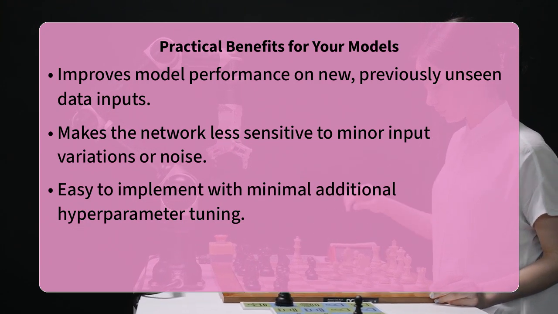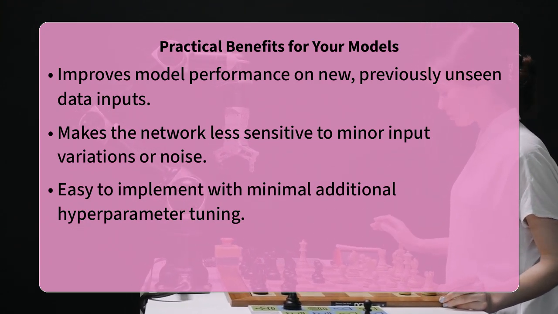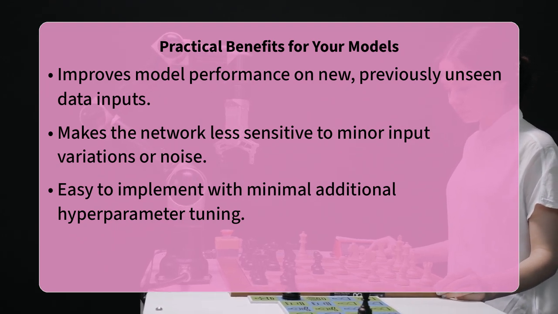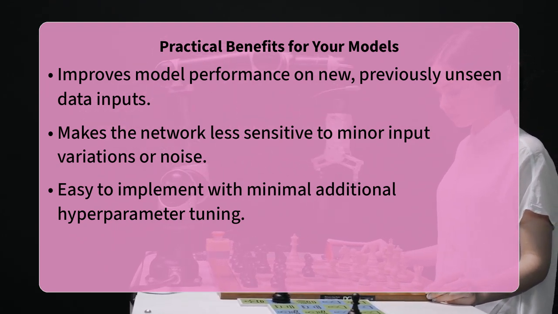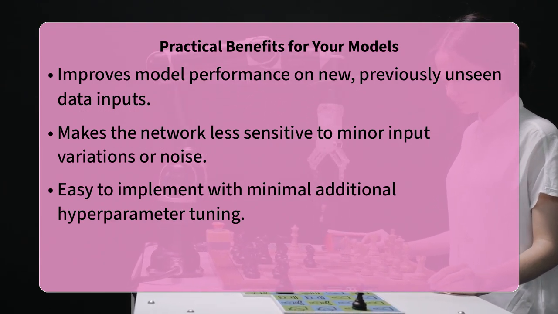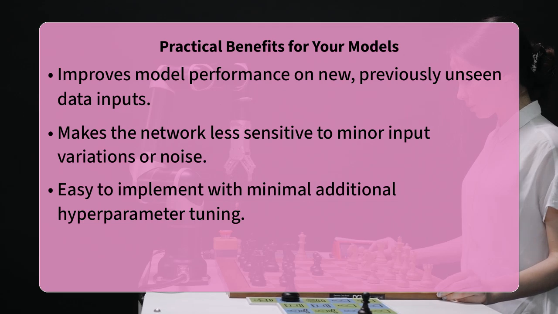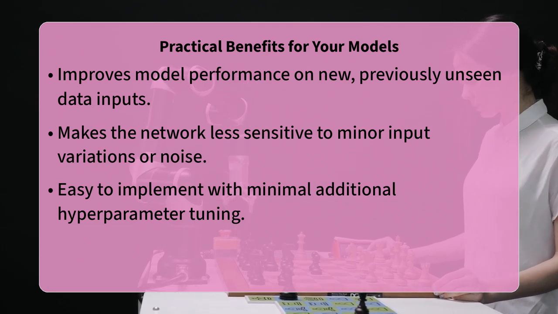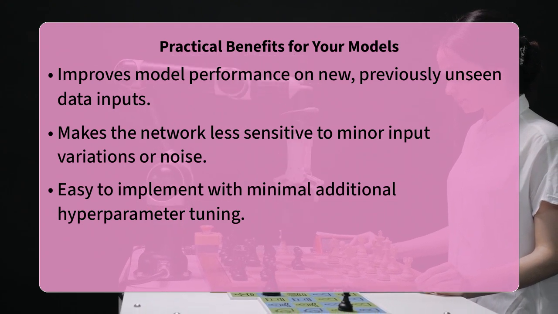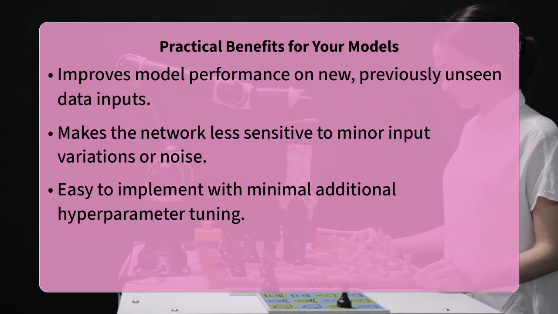Practically speaking, this process encourages the network to develop a diverse set of internal representations. Instead of relying on a few strong interconnected features, the network learns to use many weaker, more general ones. This directly translates to improved generalization performance on unseen data, because the model is less sensitive to specific patterns in the training set and more capable of handling variations in new inputs. It effectively builds a more resilient and adaptable model.